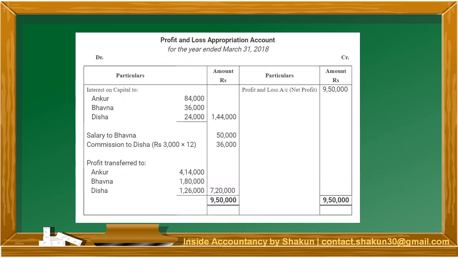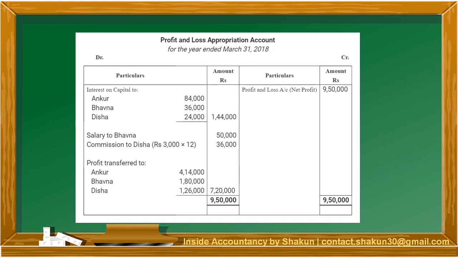Let's have a look at the profit and loss appropriation account. On the credit side, we have mentioned the profit that was given in the question, 9,50,000. Interest on capital, salary and commission, all these three things are appropriations, expenses for the firm, therefore mentioned on the debit side. The divisible profit is 7,20,000, but it has not been directly distributed.